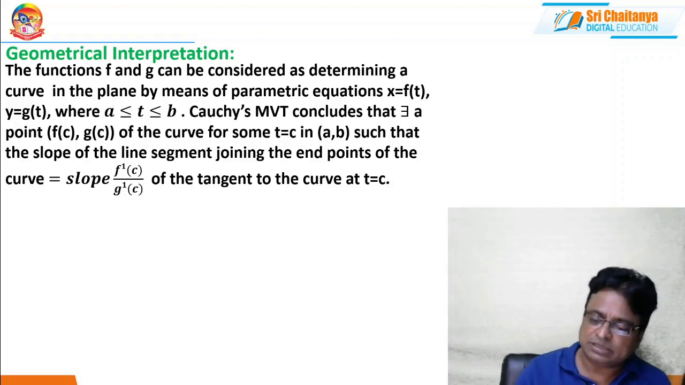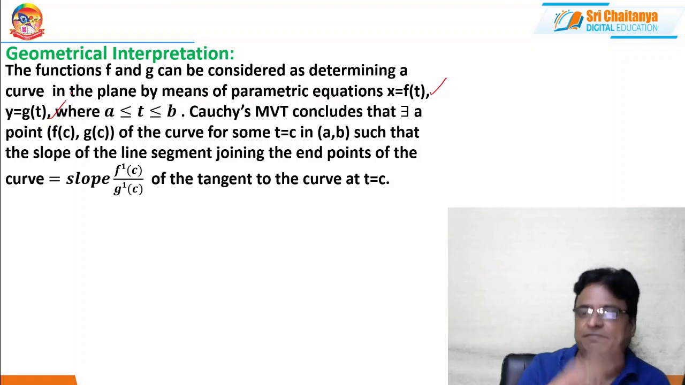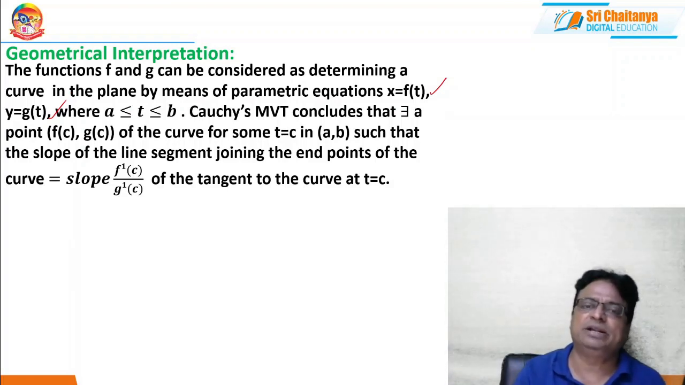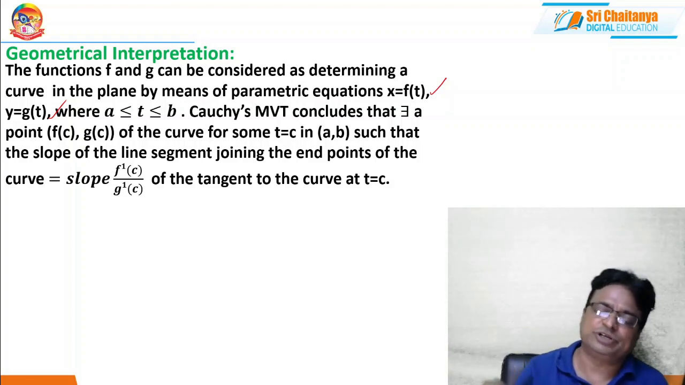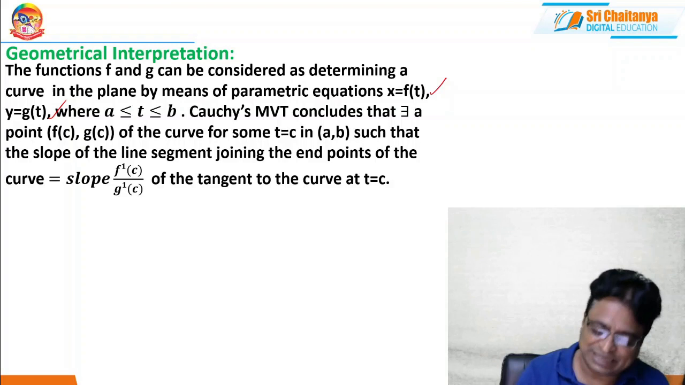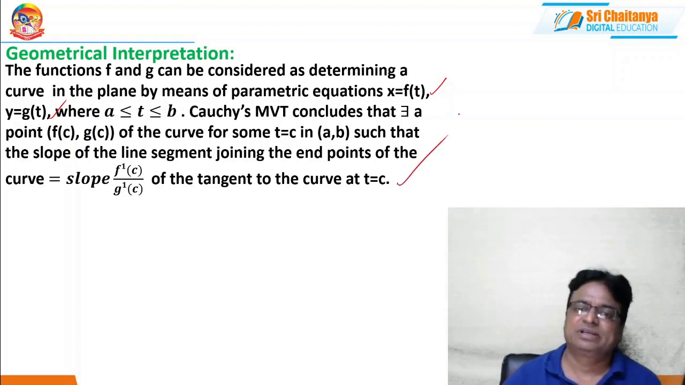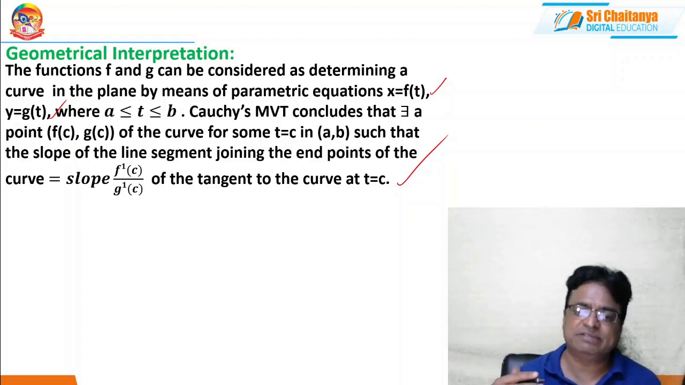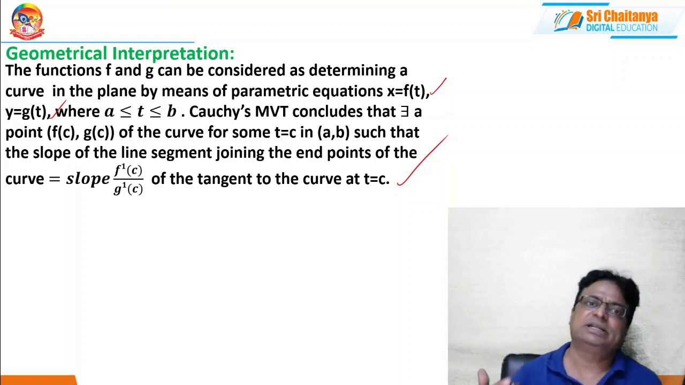That means the equation of the curve is in parametric form, with two functions f and g. These two functions f and g are continuous in the closed interval a comma b and derivable in the open interval a comma b, for t belonging to the closed interval a b. Only in this case does it hold good. So for parametric types of curves, whenever the curve equation is given in the form of parametric equations, Cauchy's mean value theorem plays a very good role in solving such problems.